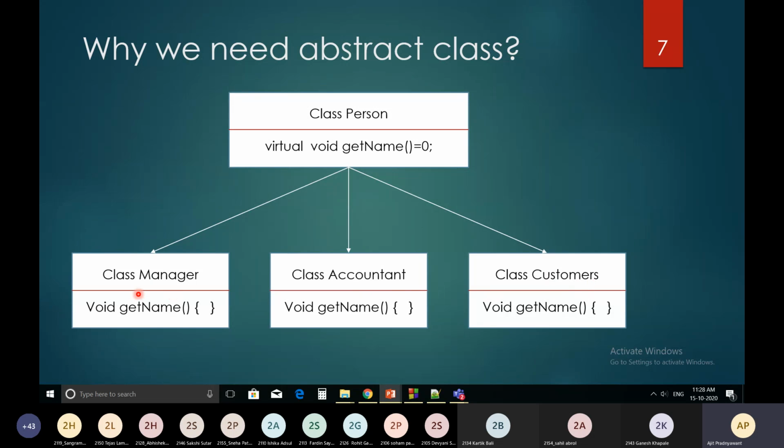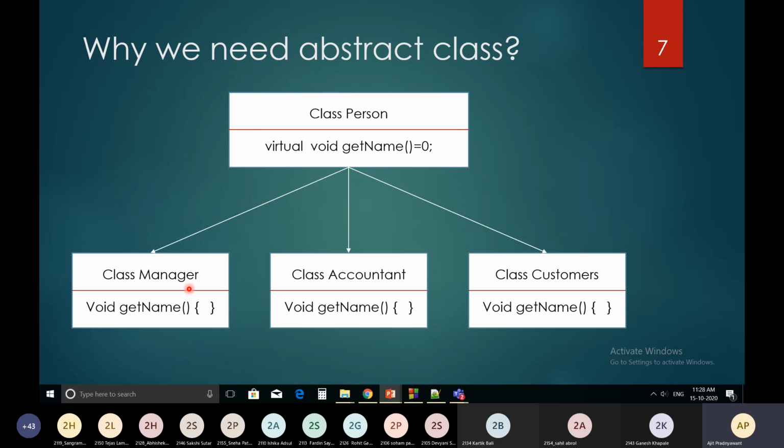Now one common feature among these classes manager, accountant, and customer is to get the name. So I will make this get name a pure virtual function over here, so that a particular class derived from this person class will need to write the body for this get name.